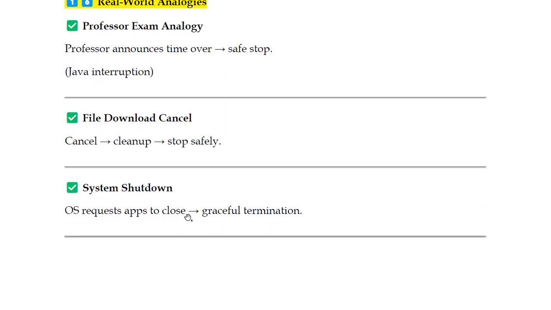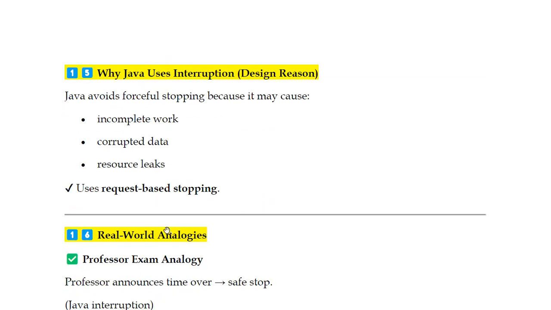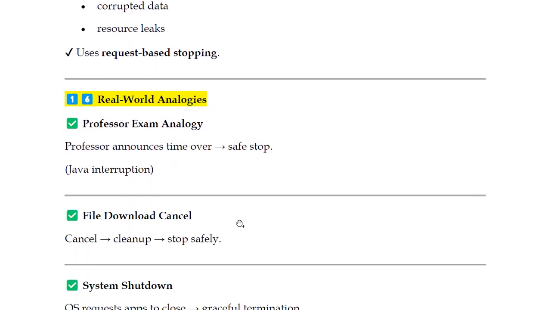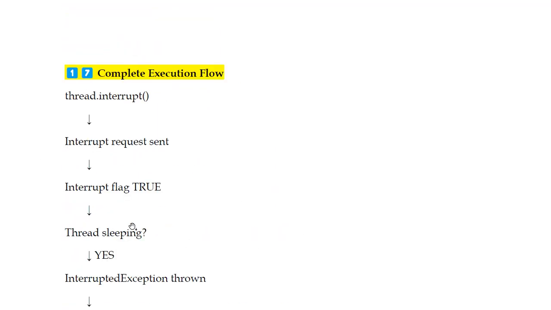System shutdown, a simple thing. Whether I directly click Alt F4 and close all these applications, the OS never does it like that. The OS requests apps to close whatever is running in the background, PDF, slides, whatever is being handled. It asks, are you sure you want to close this application? Shall I shut down or restart? It asks for graceful termination. That is what Java is also doing. With InterruptedException, the interrupt method gives the request, and only then the remaining part happens.